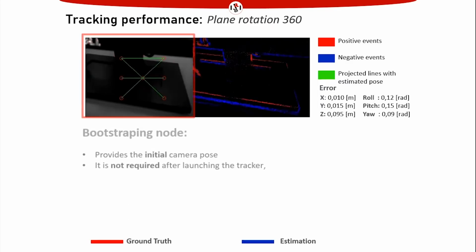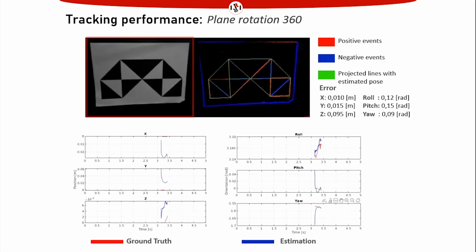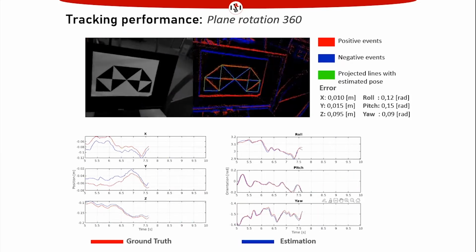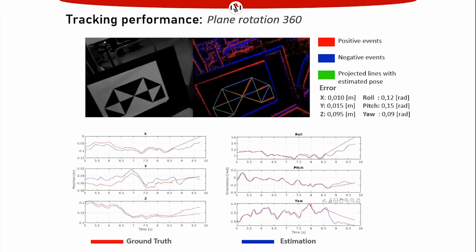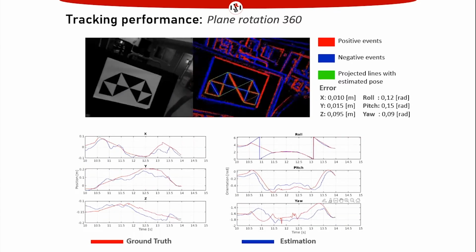We use the DAVIS model that provides grayscale images and events. The image is used to estimate the initial camera pose. After that, it is no longer required. To evaluate the tracker, we set a group of lines whose 3D coordinates are well known. Once we have a pose estimation, the lines are reprojected using this pose.